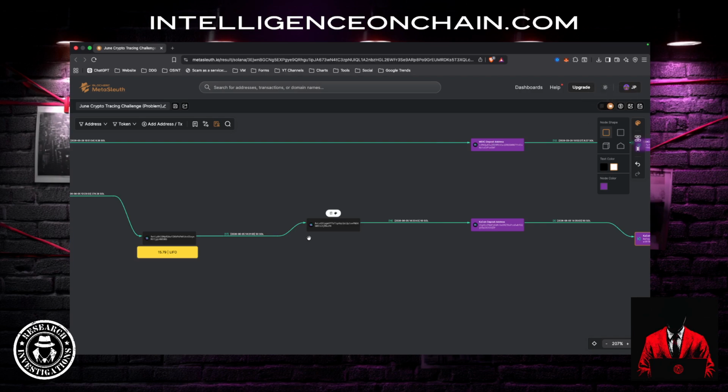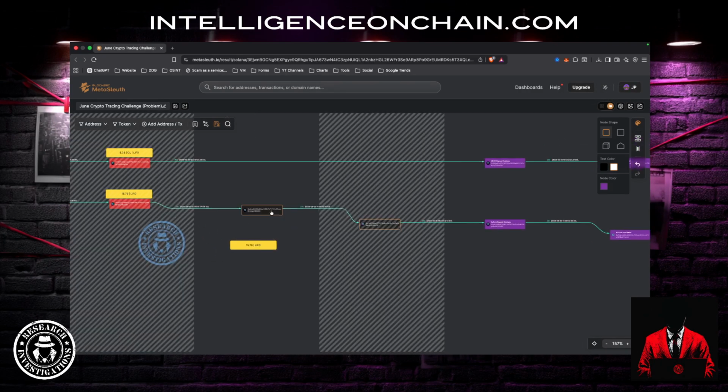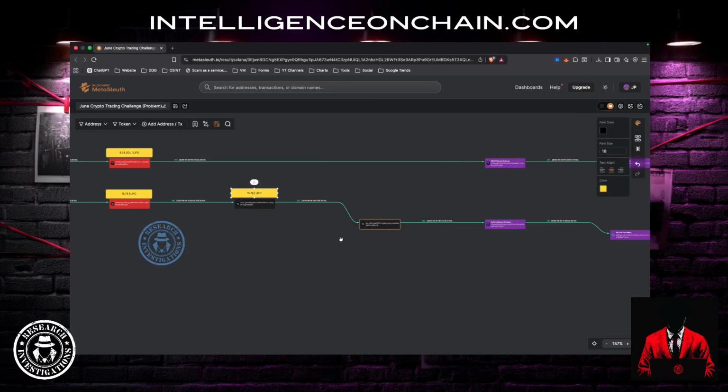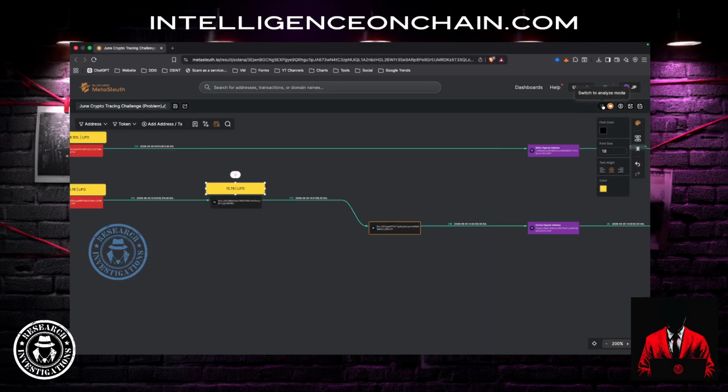Okay, so we can get rid of them. So what about ownership? I would say, based on what we're seeing here, I would probably say that these 2 addresses here that are black are probably owned by the same bad actor.